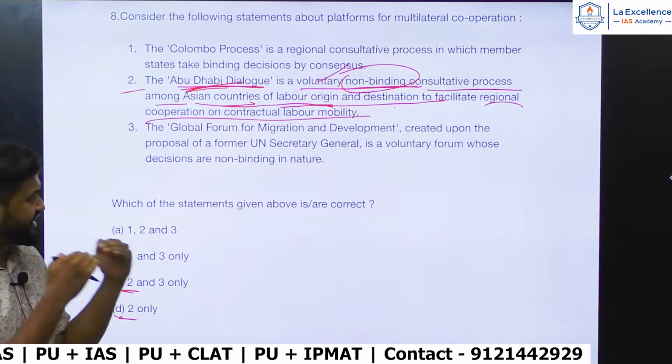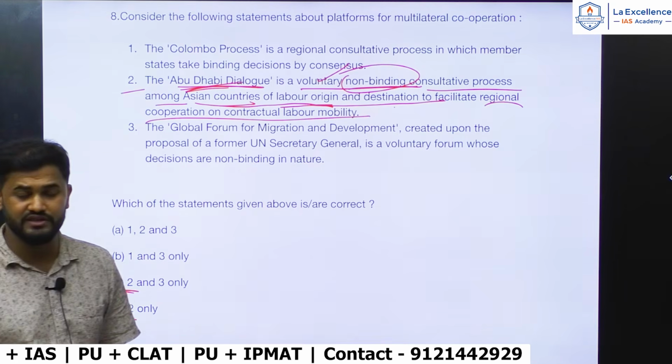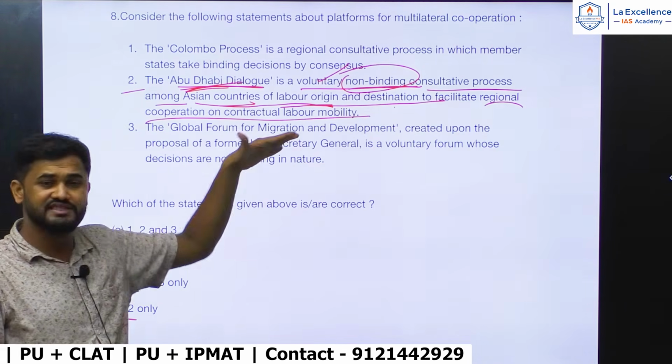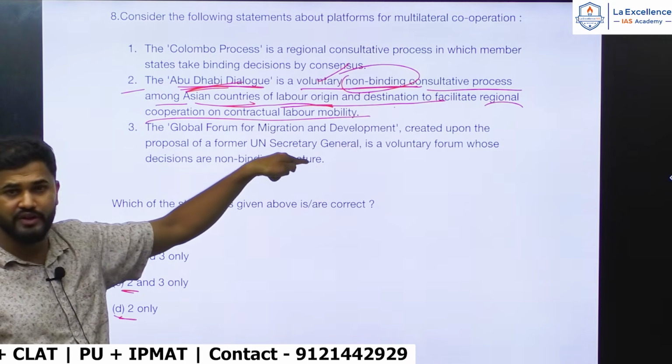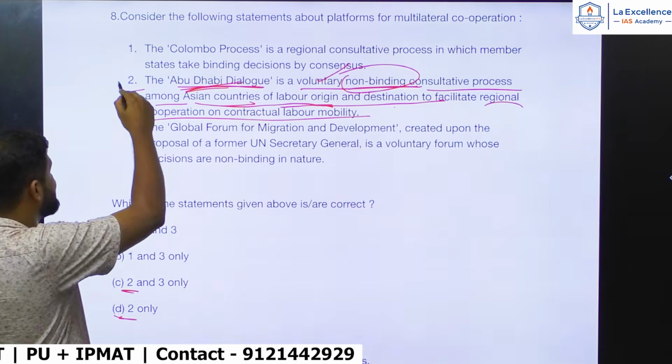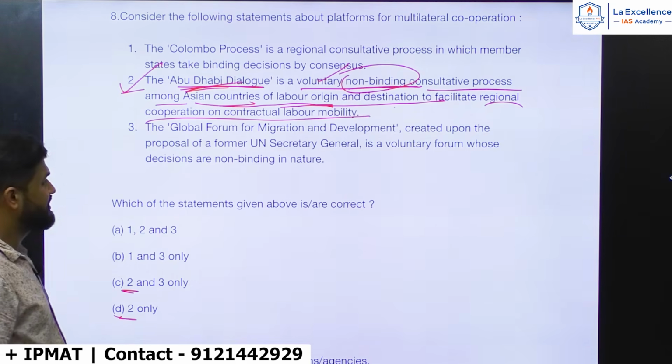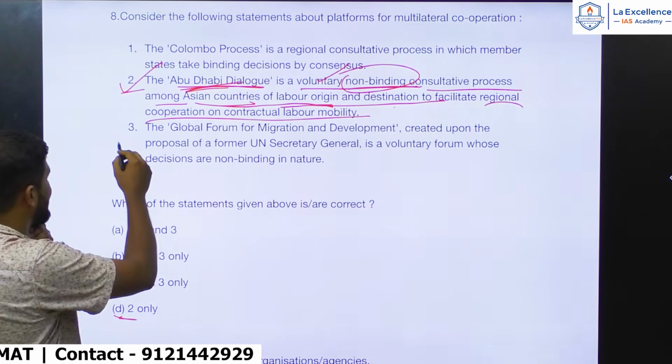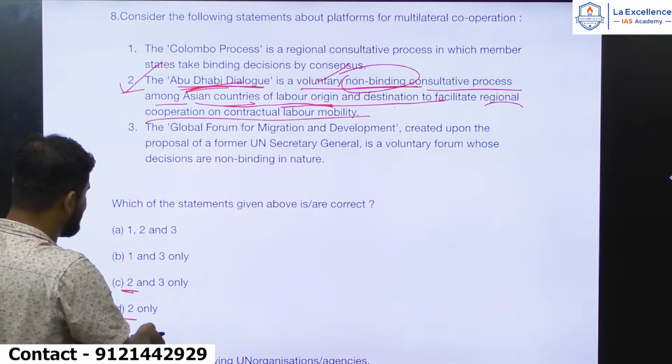Somewhere if you go through the text of this statement, everything is in sync with each other and it's less likely to be wrong. Okay, it is correct. So 2 must be correct. And when 2 must be correct, let's see 3.